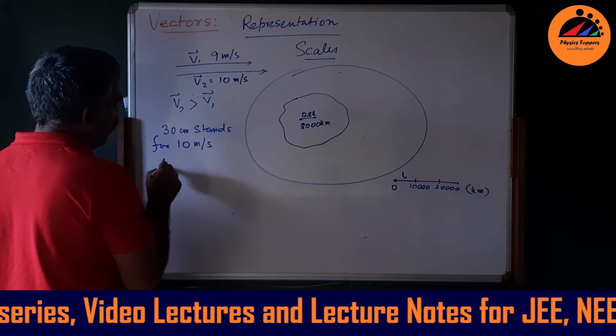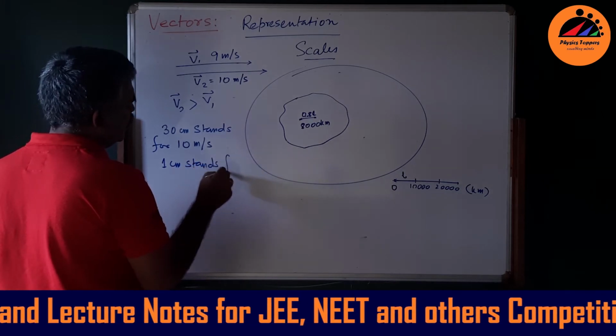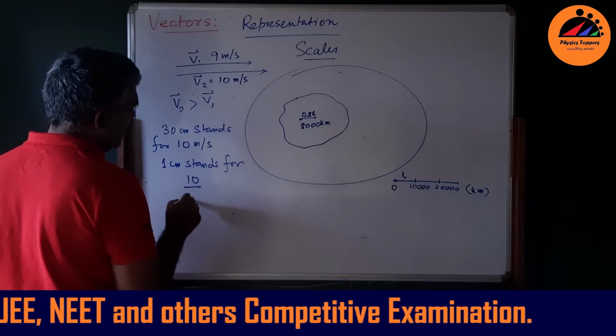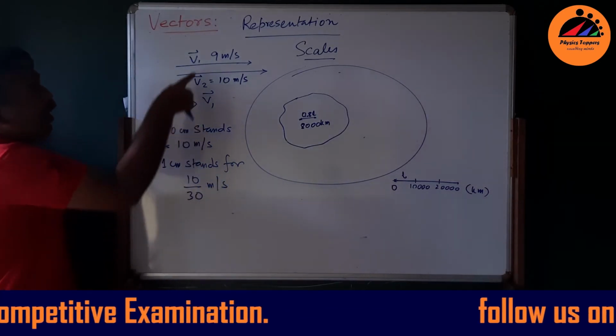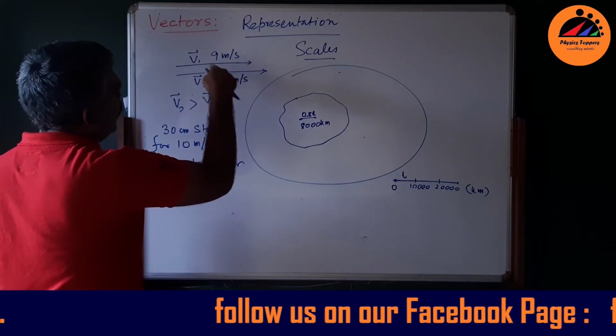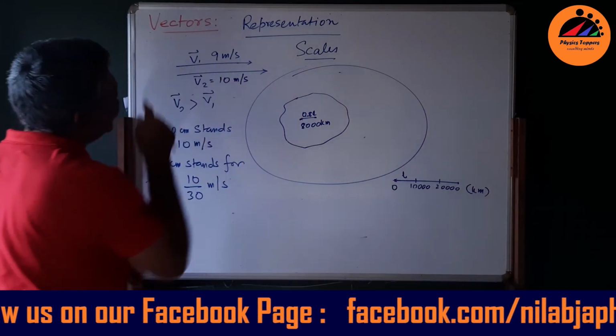So 1 centimeter stands for, unitary method, 10 by 30 meters per second. So then how much for 9? This is 9 meters per second. So what should be the length of this arrow?